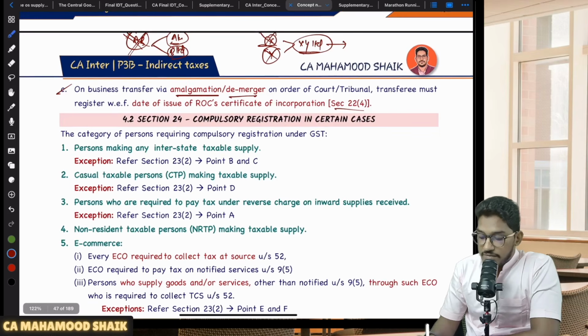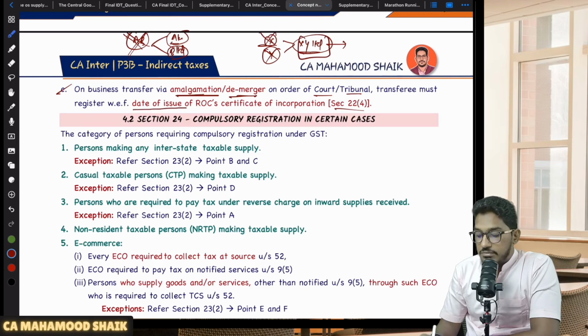So in case of amalgamation or demerger on account of an order of a court or tribunal, the transferee, that means the resulting companies or the amalgamated company, must register. They become liable for compulsory registration with effect from the date of issue of the ROC certificate of incorporation.